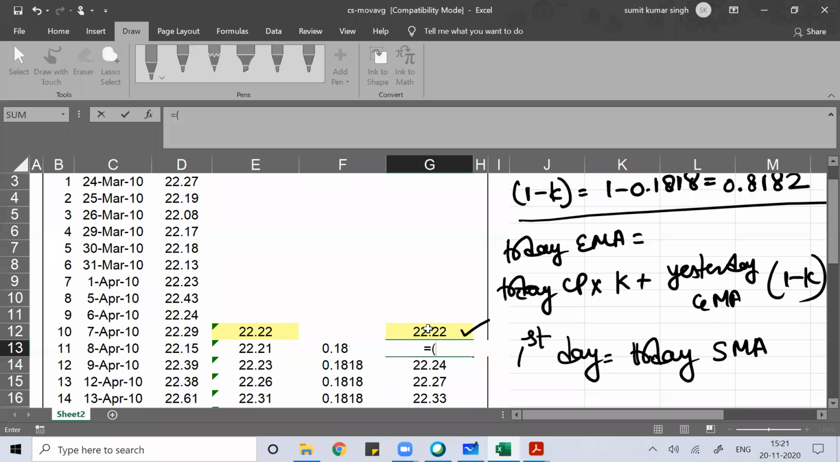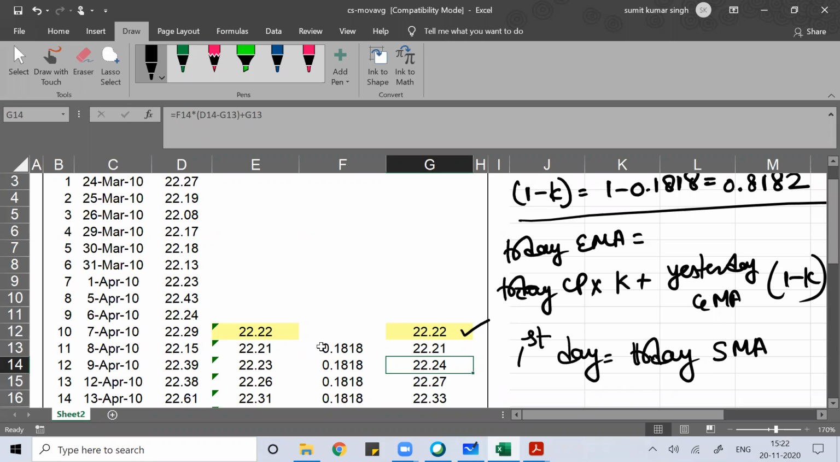So the formula is today's closing price into the smoothing constant, plus yesterday's exponential moving average into 1 minus k. You got the value. Then for the next day, how will you do it?